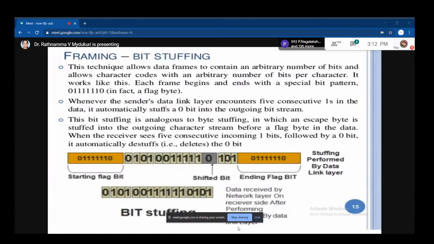This mechanism is called bit stuffing. See here, you are sending data like this: 0, 1, 0, 1, 0, 0, 1, 1, 1, 1, 1. How many continuous ones are here? 1, 2, 3, 4, 5. There are 5 consecutive ones present in your data.